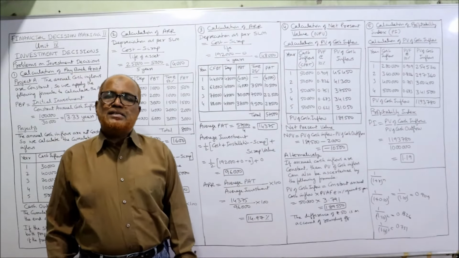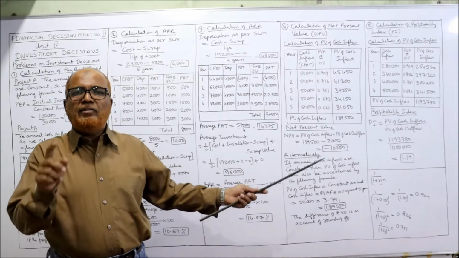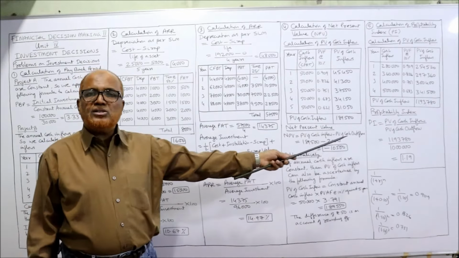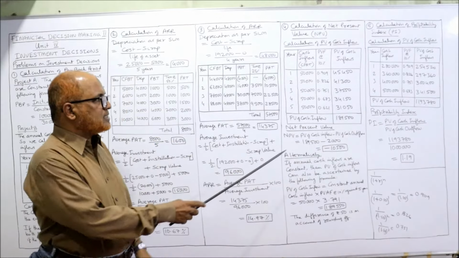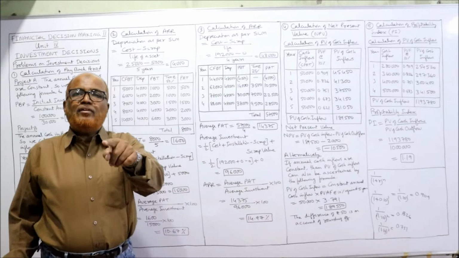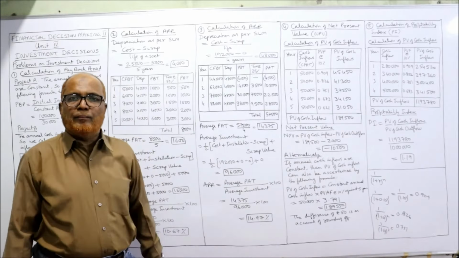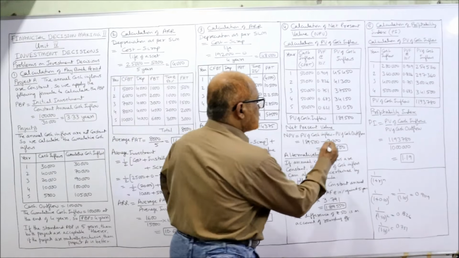Now net present value, NPV. The formula for NPV is PV of cash inflow minus PV of cash outflow. The PV of cash inflow is 1,89,500, we got it. PV of cash outflow will be given in the problem. It is given as 2 lakh. Here it is not 2,000, it is 2 lakh.